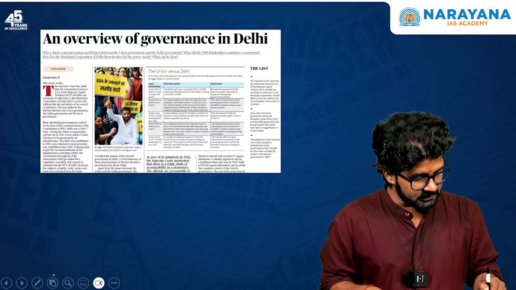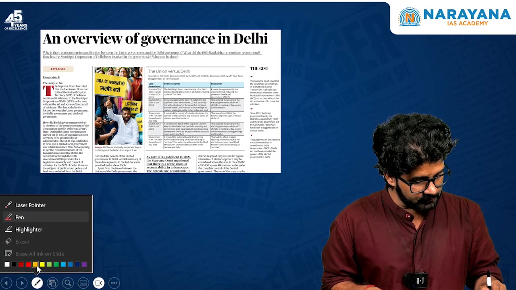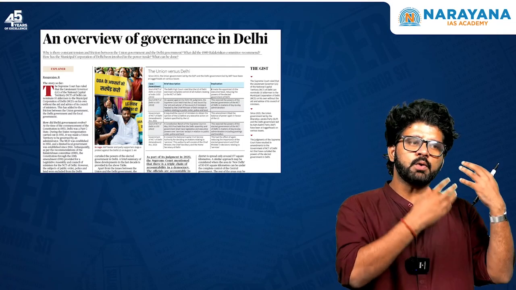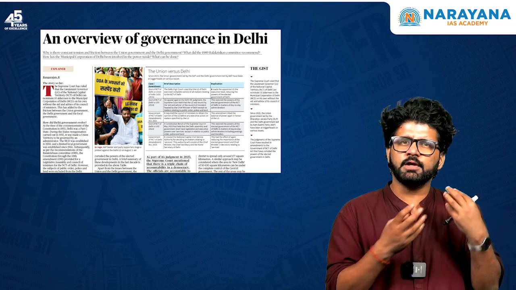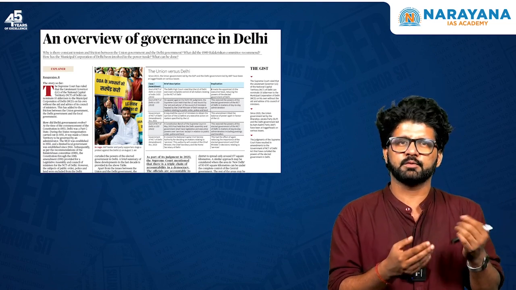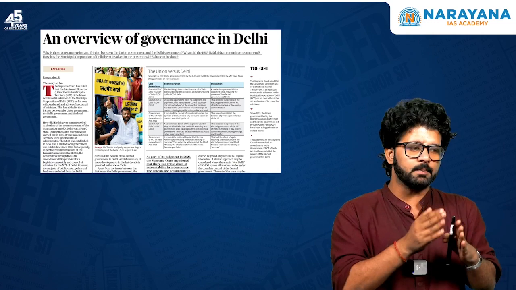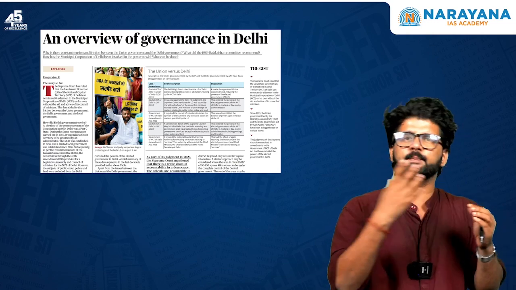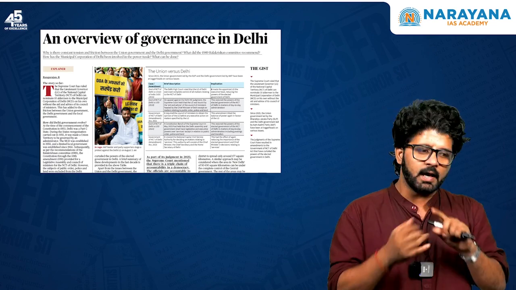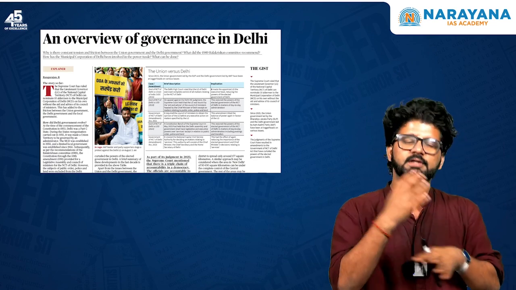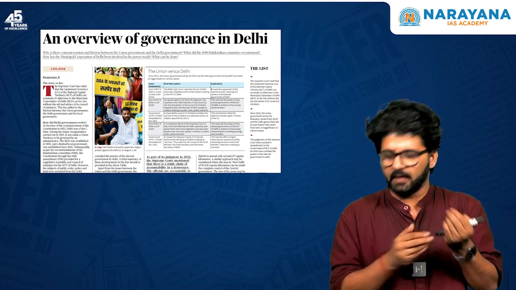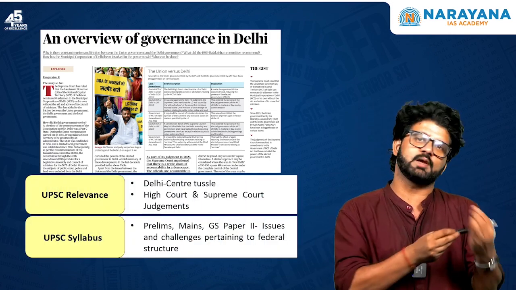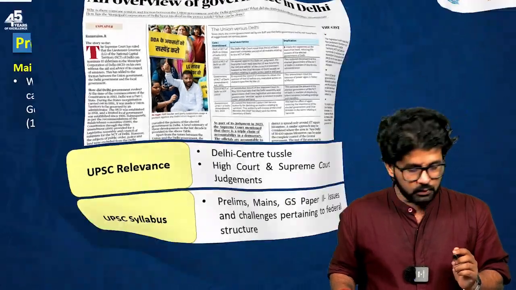Delhi Center tussle. So many UPSC questions have been framed on this particular issue related to the Delhi Center tussle. And if you want to understand why this tussle is happening, for that we need to understand a brief history about Delhi. We have to go not long back, but let's say from 1950 onwards. What is this Part C state? What is Part B state? Part A state? We have to understand these terms. And once we are done with this particular article, you will understand why Delhi and Center are fighting, and different Supreme Court judgments are also contributing to it in some direct or indirect ways. Fine. So let's understand this issue.